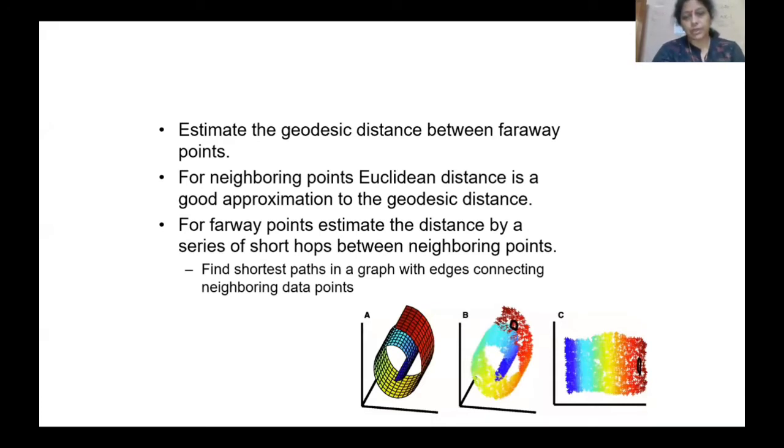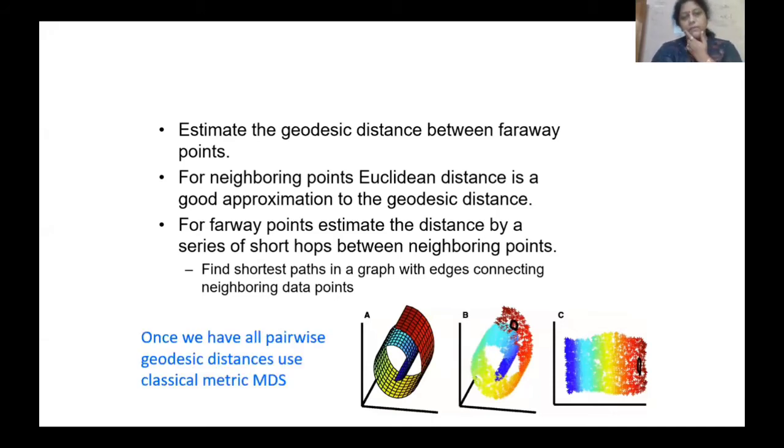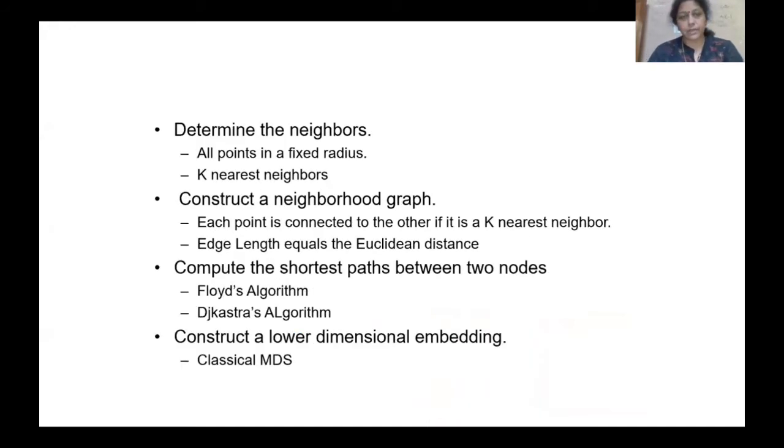So if you are calculating or moving like this and taking a flat path, I will show you. Once we have all pairwise geodesic distances, then we use the classical matrix of the minimum distance formula and try to find out. So determine all the neighbors, all points in a fixed radius, then find the k nearest neighbors, and then construct a neighborhood graph.